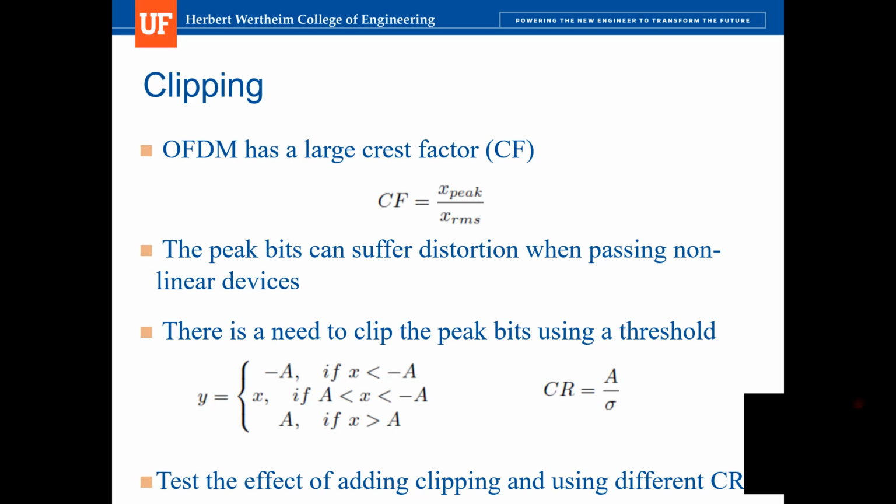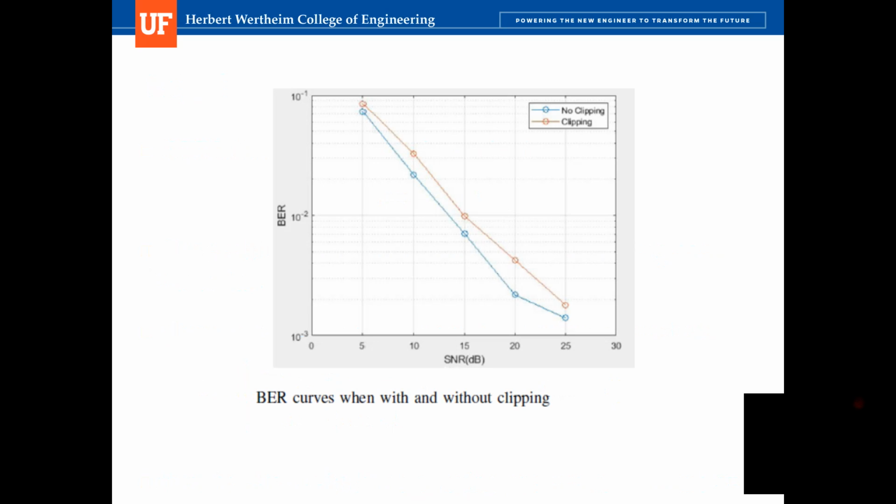So the way to do that is we check the value of every bit, and if it is within the threshold, we just keep it. But if it is higher than the threshold, we just reset it to the value of the threshold. So this is an experiment result of using clipping, and we can see that the BER is actually higher than the no clipping method. The reason is that we may set the threshold too low, so that we not only clipped those peak bits, we also clipped some lower bits, which is unnecessary.